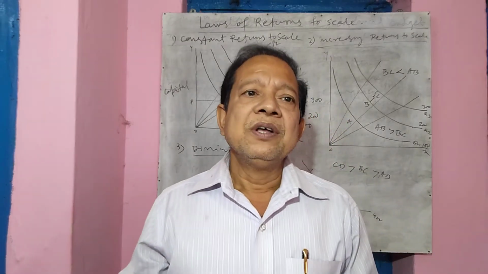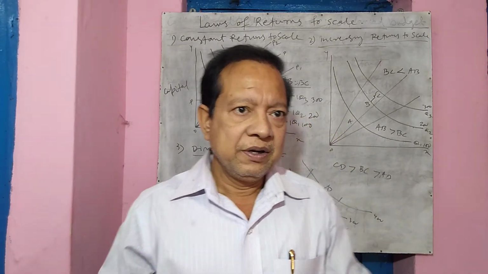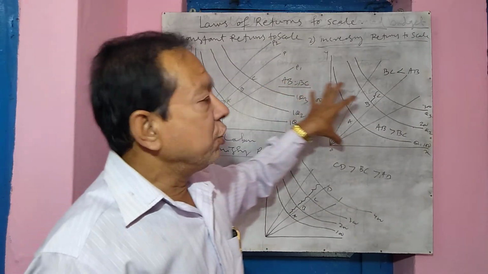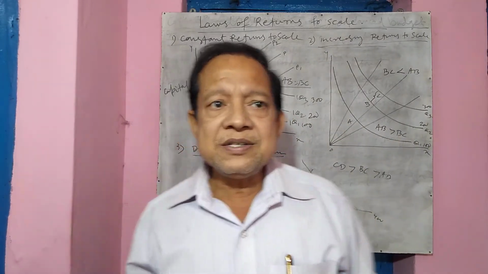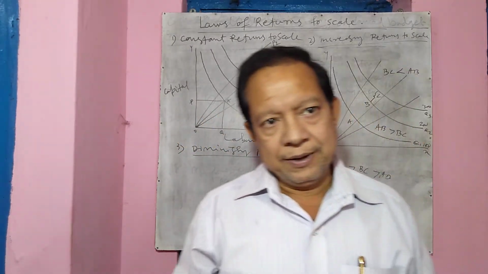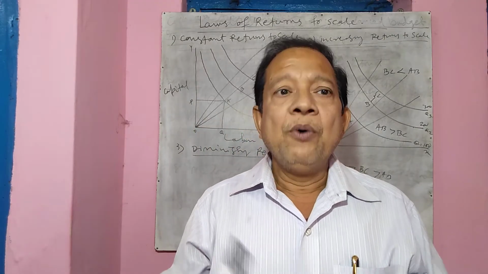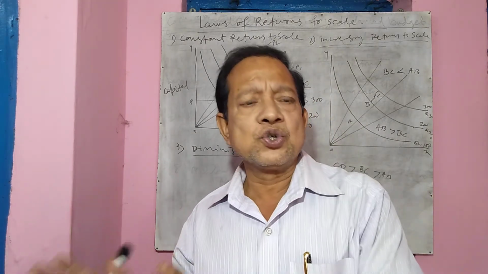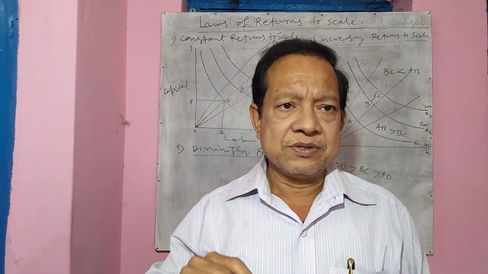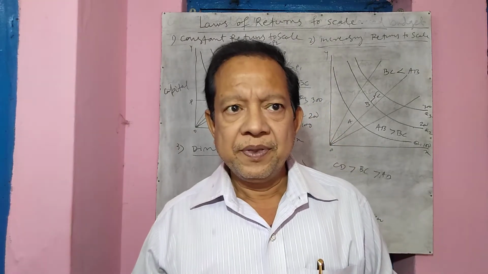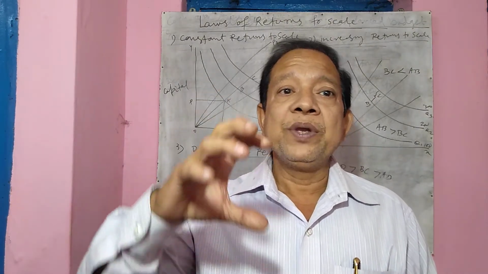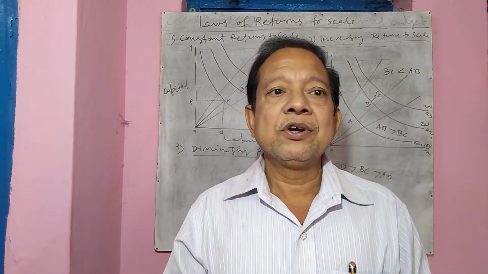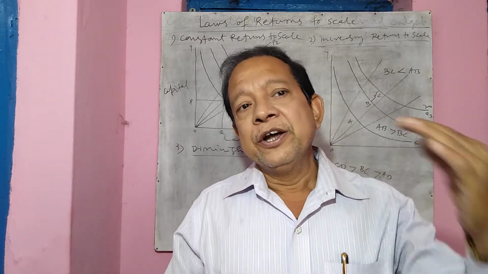Okay. Therefore, these are the three types of returns to scale. One is constant returns to scale, another is increasing returns to scale, and the third is diminishing returns to scale. Whether it is short run or long run, it doesn't matter. In the long run also, cost will increase and output will diminish. Remember, in the long run we can change both fixed and variable inputs, but still the cost will increase and the returns will diminish.